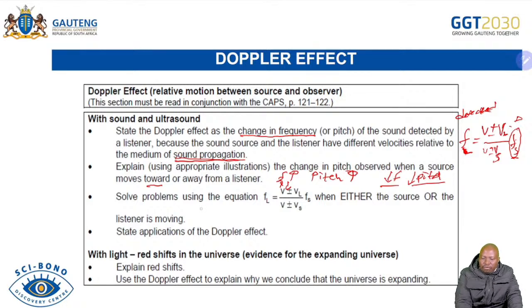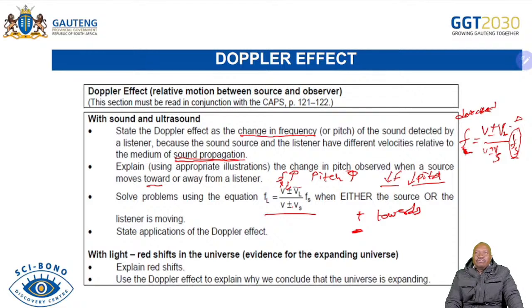And we must be able to solve the problems using the equation fL equals to v, that equation that I presented there. Please always start by copying it as is. Then look, if it's towards, at the numerator it will be plus, at the denominator it will be minus. So plus over minus is towards. But when we're moving away, it's minus over plus. Please don't forget that, so that you always remember it.